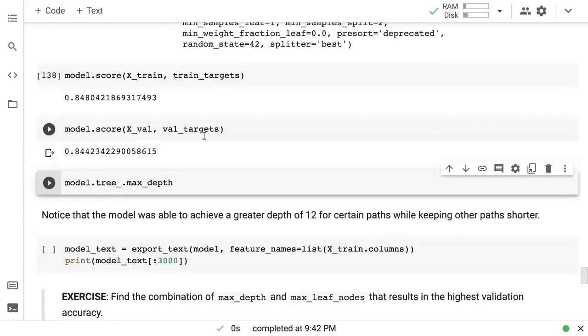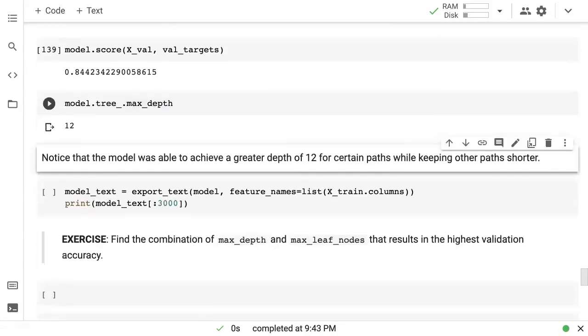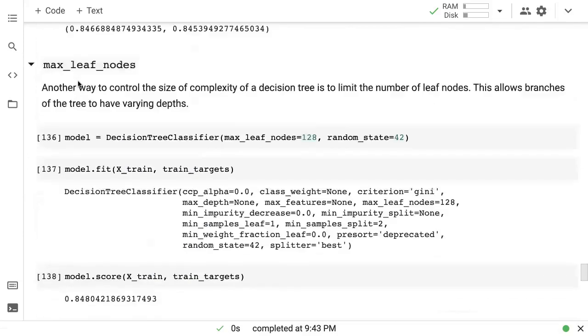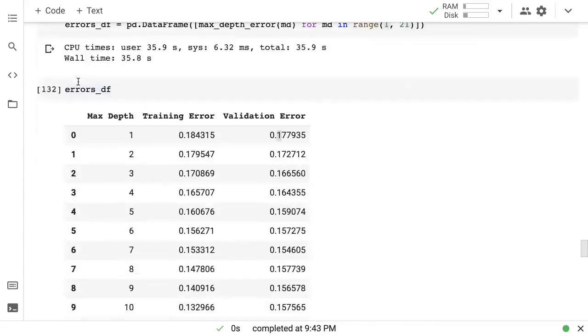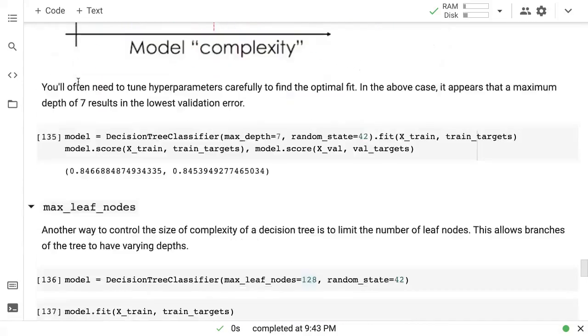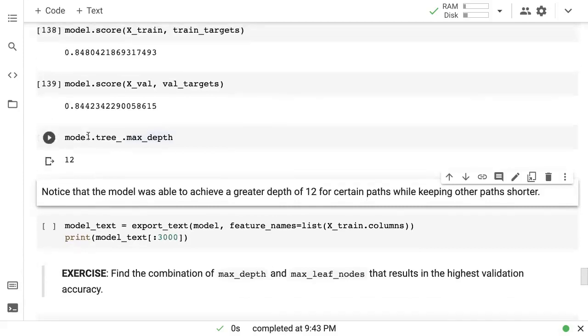And let's check the model's accuracy on the validation dataset. This time the accuracy is 84.4%. And let's check the tree's depth as well. The depth of the tree is 12. So let's compare this 84 with what we had the previous time. Here we had a model that could go to a maximum depth of 7, and that had 84.5% validation accuracy. In this case, we have 84.4%.